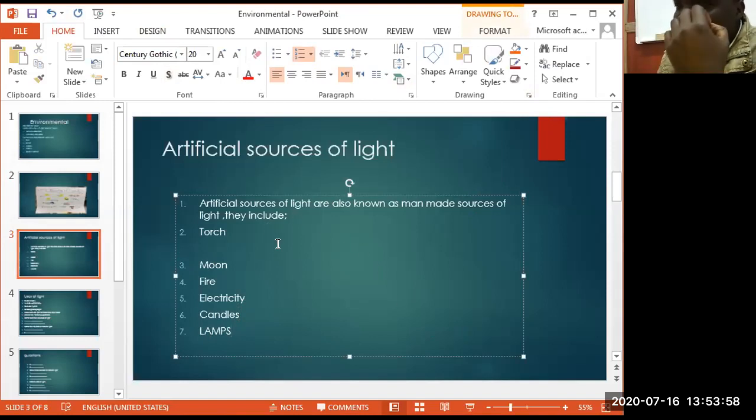These types of light are made by people.